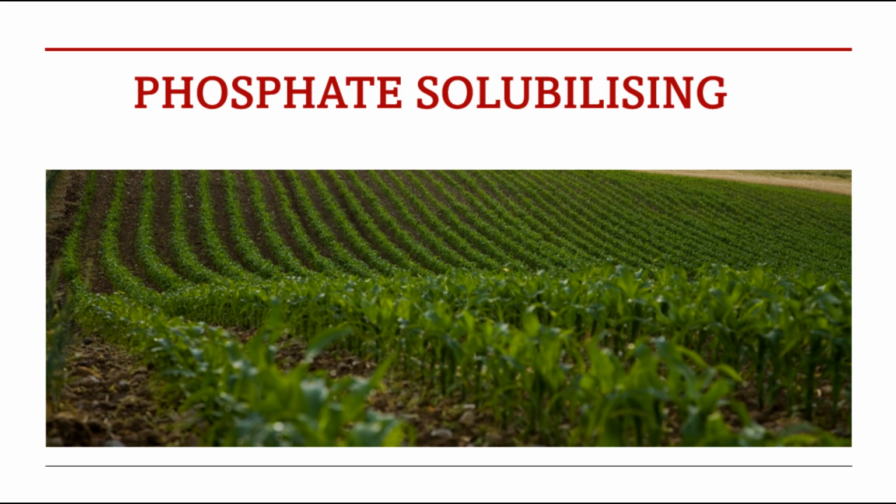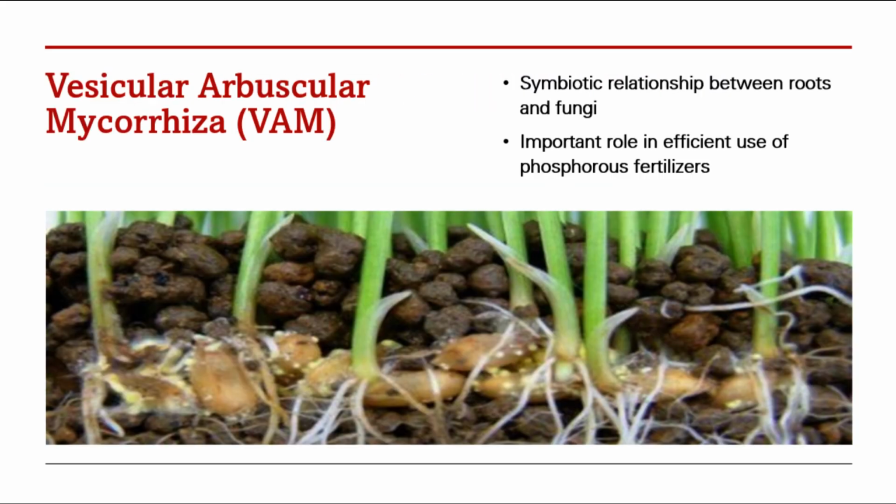Then we come to mycorrhiza, VAM, V-A-M. VAM is a symbiotic relation between plant roots and fungi and plays an important role in efficient use of phosphorus fertilizer. VAM transfers nutrients from the fungus to the root system of the plants and is useful in sorghum, barley, wheat, tobacco, cotton, soybean and cassava. You have to remember these crops. It can be asked anytime in the examination.